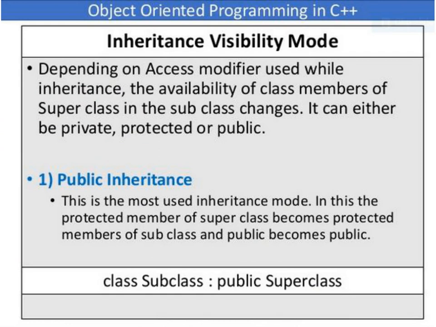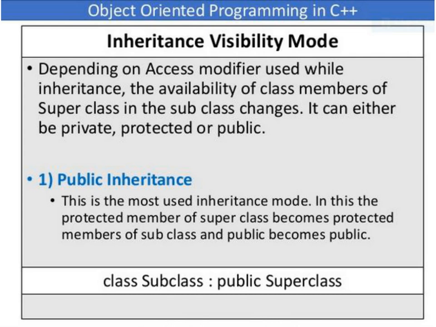There are three inheritance visibility modes. Depending on the access modifier used while inheritance, the availability of class members of the superclass in the subclass changes. It can either be private, protected, or public. So there are three visibility modes called private, protected, and public.